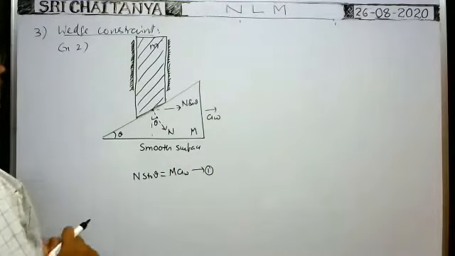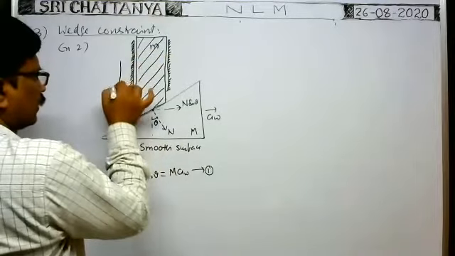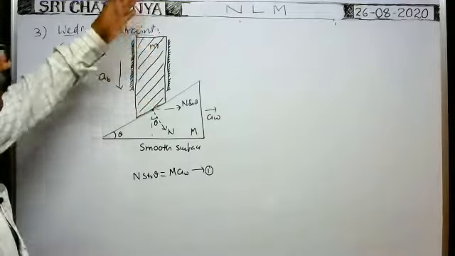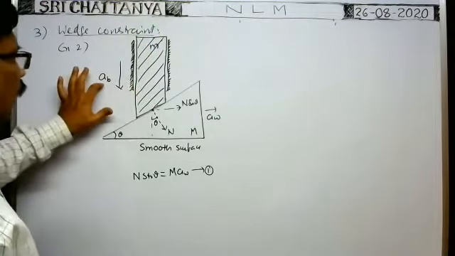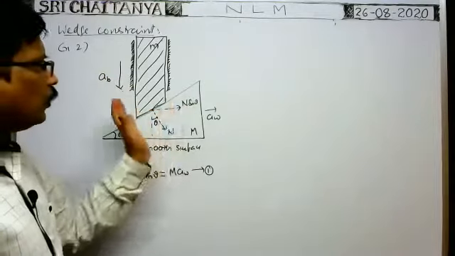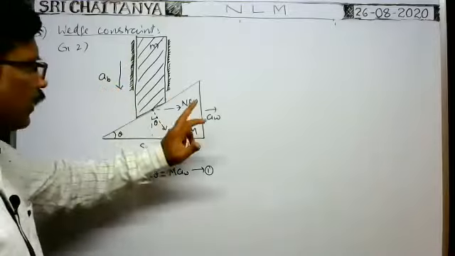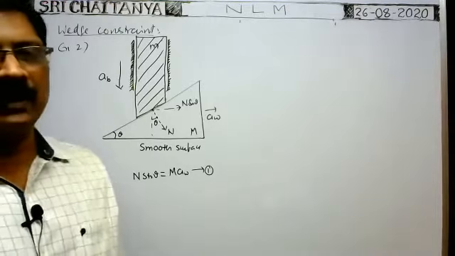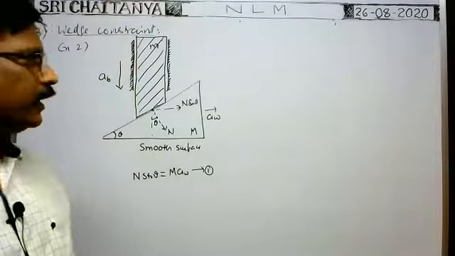Next, suppose this block comes down with an acceleration, say AB. As this block is restricted to move vertically downwards only, the block comes down with acceleration AB and the wedge travels with acceleration AW towards the right because of this normal force component. What is the relation between AB and AW? That is our aim. We have to find the relation between AB and AW.